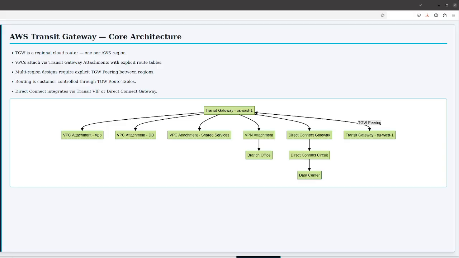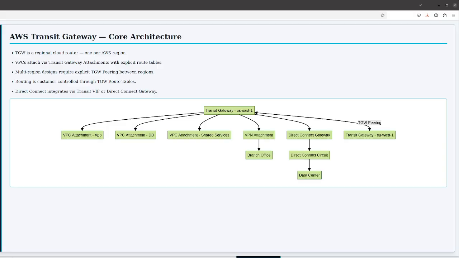The diagram for TGW shows a regional hub model. At the center sits the transit gateway. Spokes come in as VPC attachments. On the hybrid side, VPN and Direct Connect gateway attachments bring in branch and data center traffic. Routing inside TGW is controlled by transit gateway route tables, which you manage explicitly. This is a key difference from Azure Virtual WAN. TGW gives you full control over route table segmentation, allowing you to build sophisticated multi-tenant or multi-VRF designs where not all attached networks can reach each other.